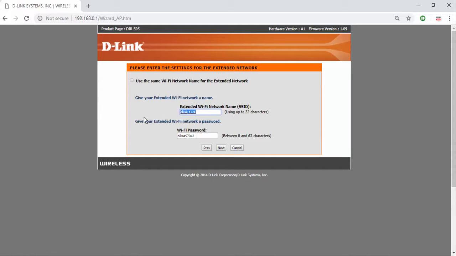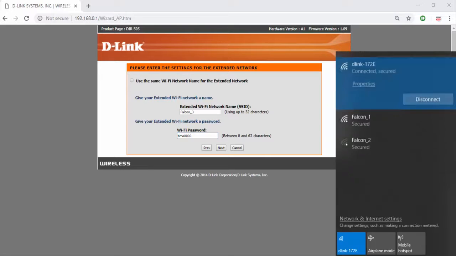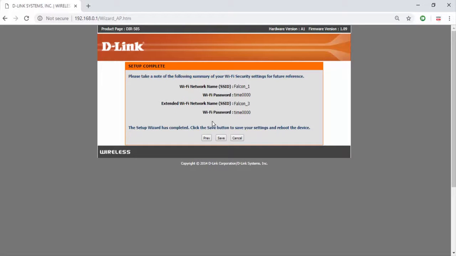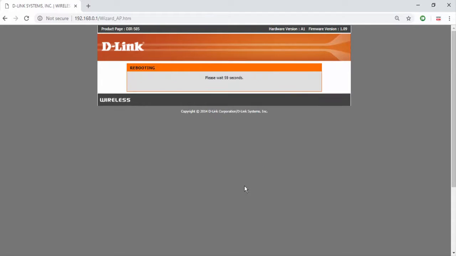TIME0000. You can also change the repeater Wi-Fi network name and password. Here I have changed the Wi-Fi SSID to Falcon 3 and the password is the same, TIME0000. Now click save and reboot the router.